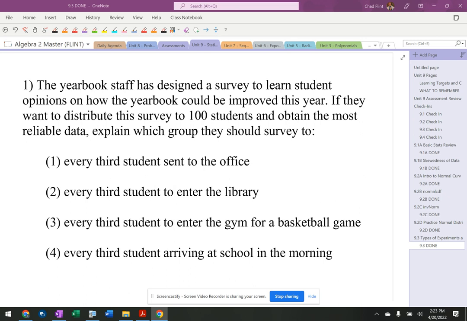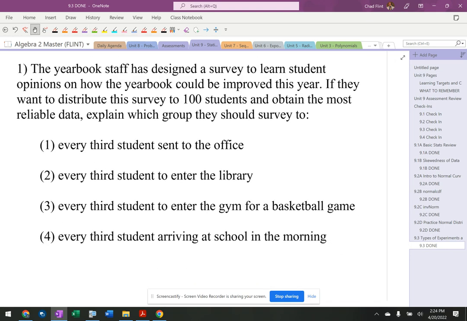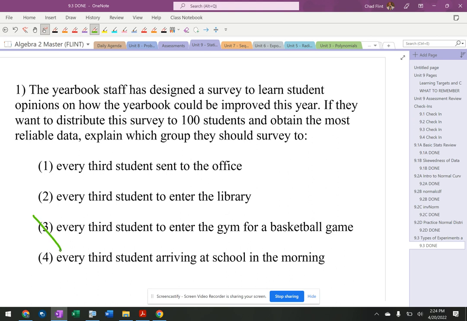All right, so I'm going to look at number 3 first. It says every third student to enter the gym for a basketball game. I'm going to eliminate that one first because I'm thinking that those people might be biased towards sports, and they might be telling me that the yearbook needs more sports in it. But that also is just because they might like sports, okay?